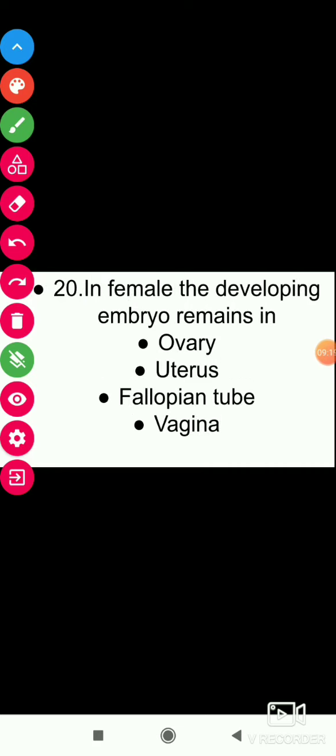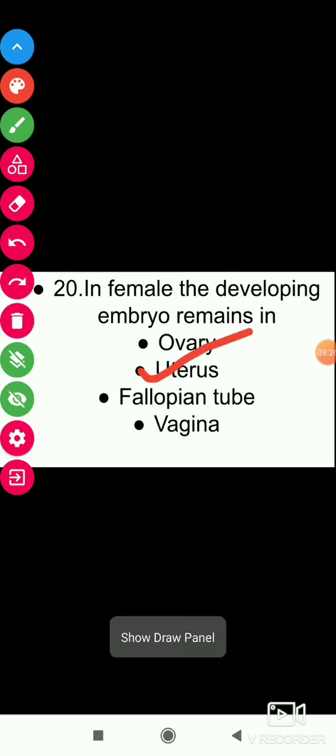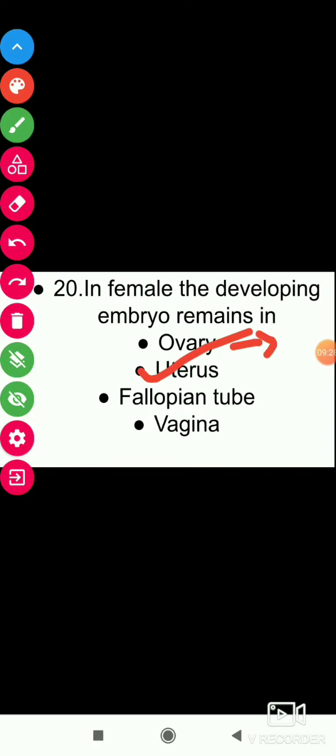In a female, the developing embryo remains in the ovary, uterus, fallopian tube, or vagina? The answer is uterus. In the ovary, the formation of the mature egg occurs. In the fallopian tube, fertilization occurs. The vagina is the outer external genital organ in the female.